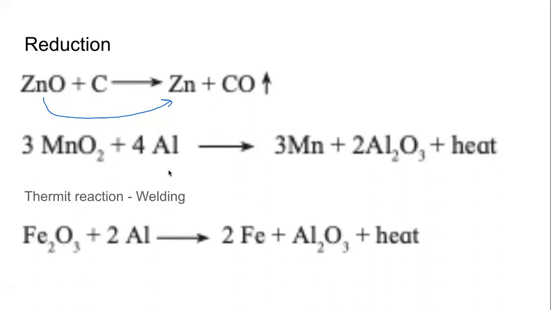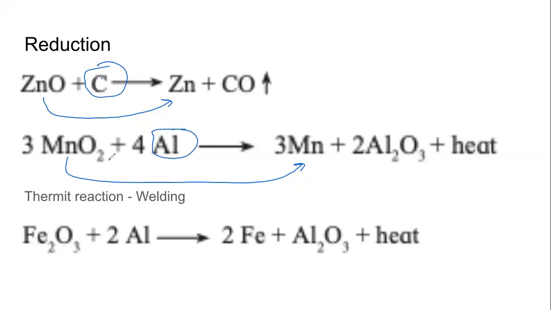So aluminium will remove oxygen from MnO2. It will form aluminium oxide and manganese will be reduced. We can get manganese. I hope you are able to see the reduction here also. So in the first reaction, carbon C is the reducing agent or the reductant. In the second reaction, aluminium is the reducing agent or the reductant.